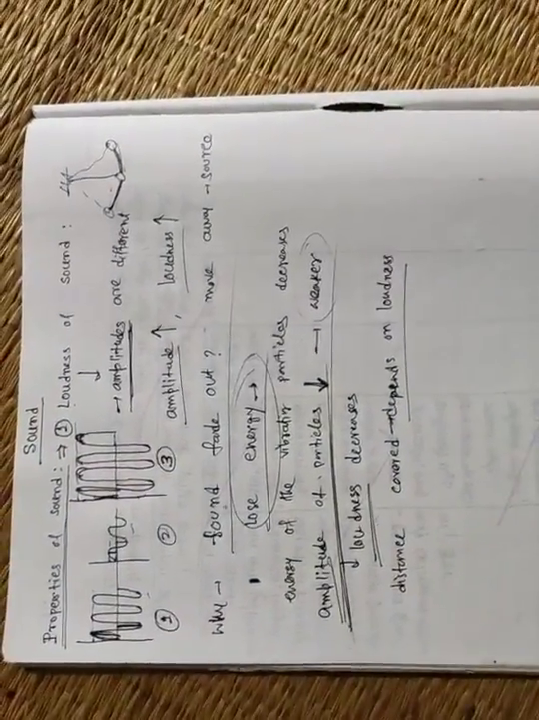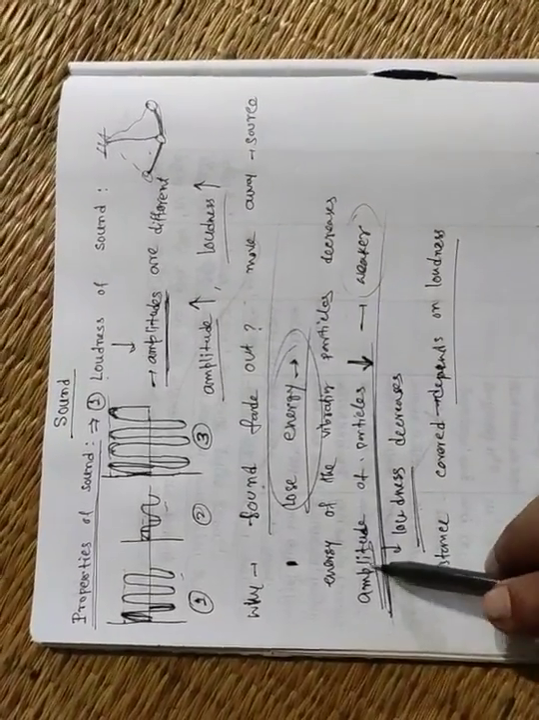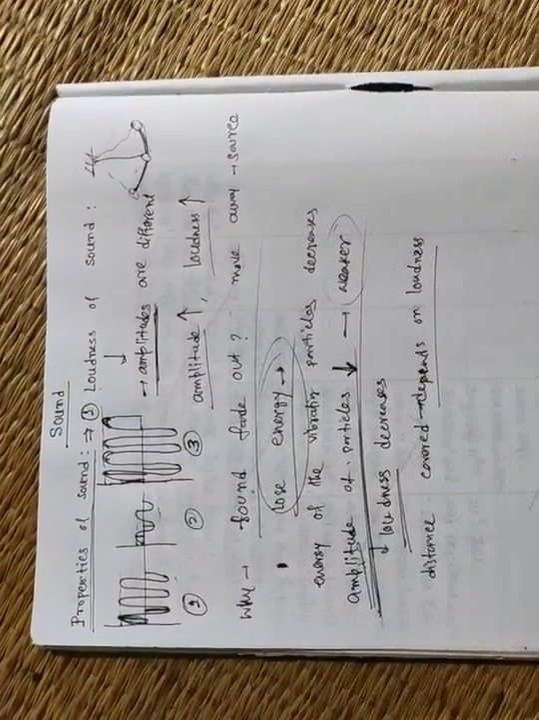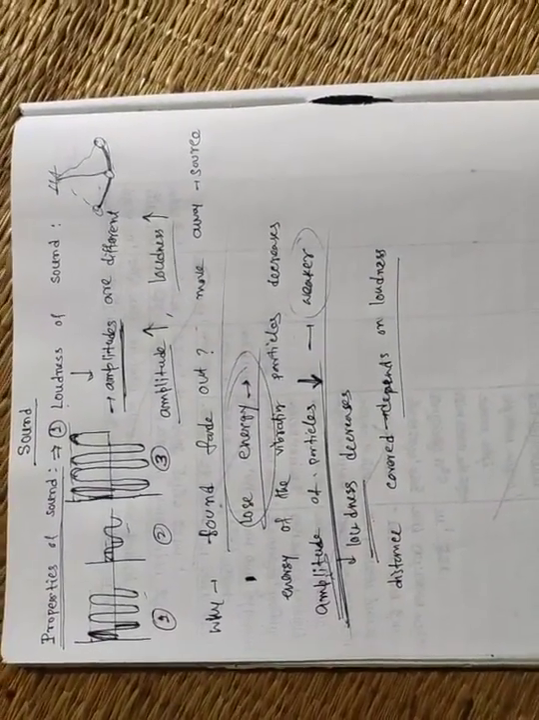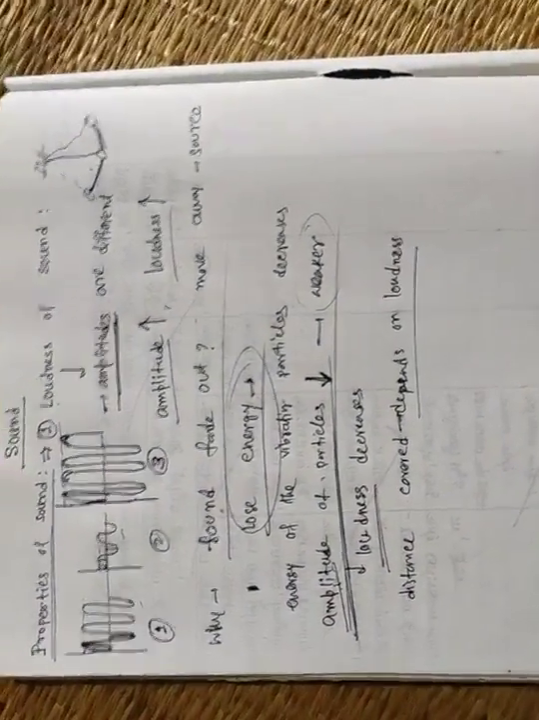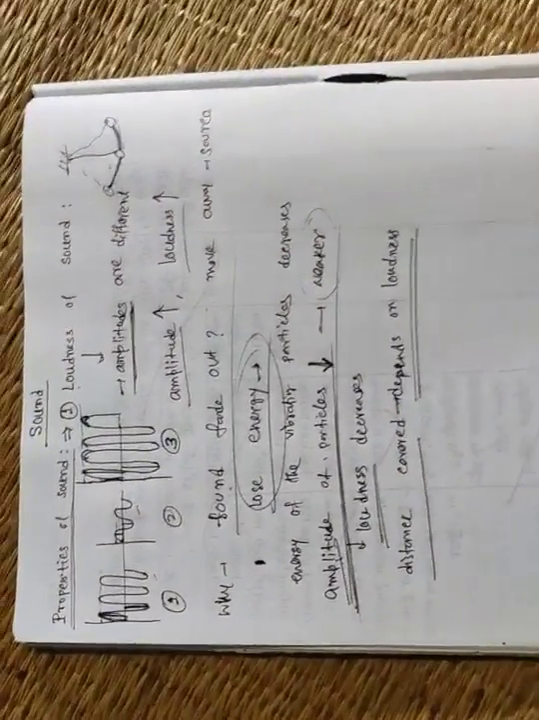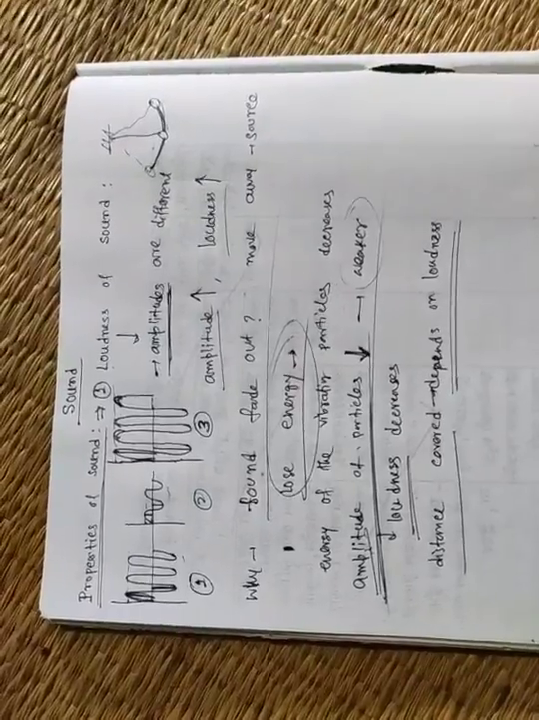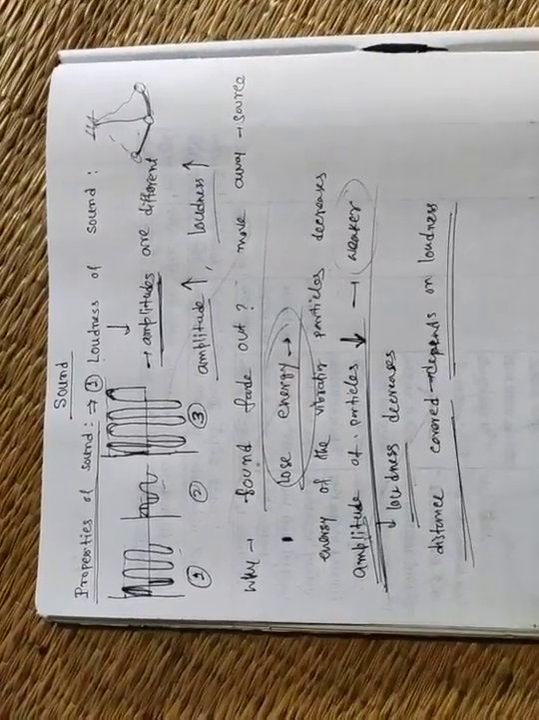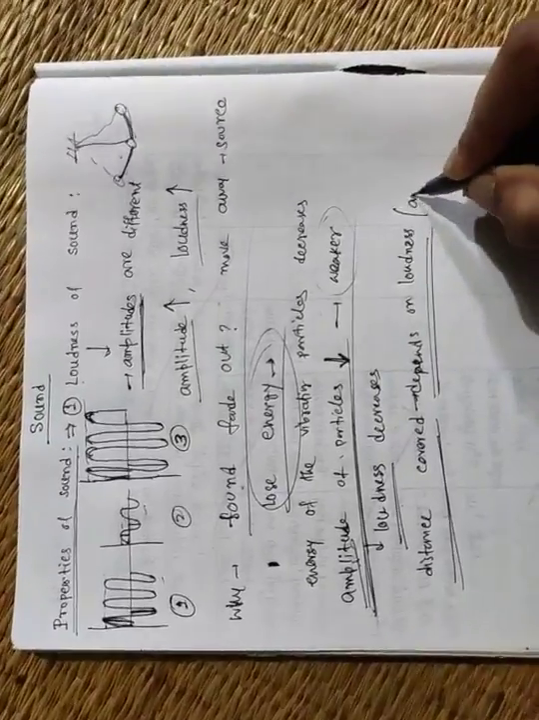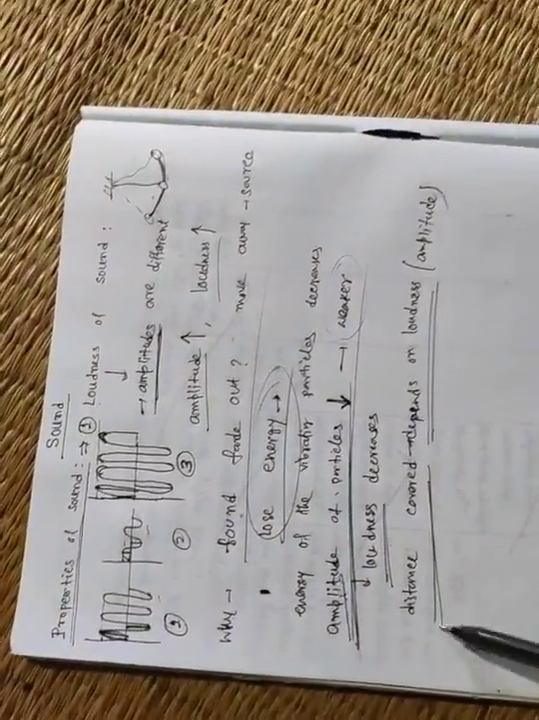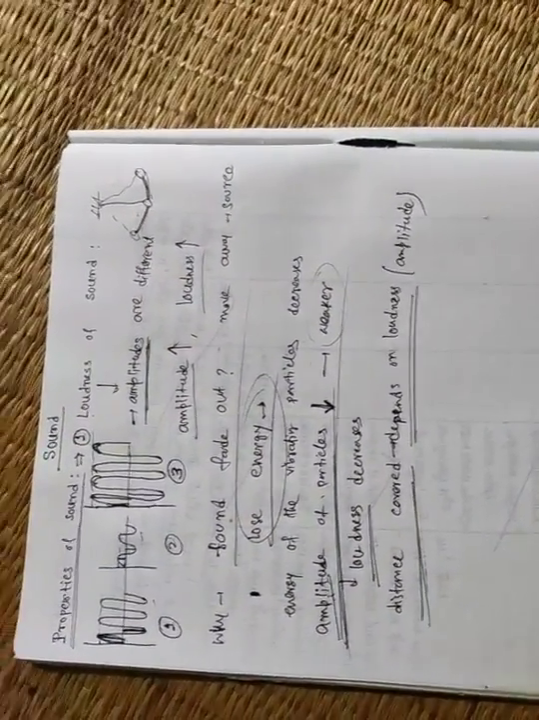Clear? So distance covered depends on loudness. That means when the loudness is very high, then the amplitude is very high. Amplitude high means energy high. So if a particle has more energy, then it can travel a large distance. Clear? Loudness high means energy high. Energy high means it can travel a large distance. So distance covered by the sound wave depends on the loudness or amplitude, whatever you say. If the amplitude gets greater, then the sound wave can travel more distance. If the loudness or amplitude is less, then the sound wave can travel less distance.